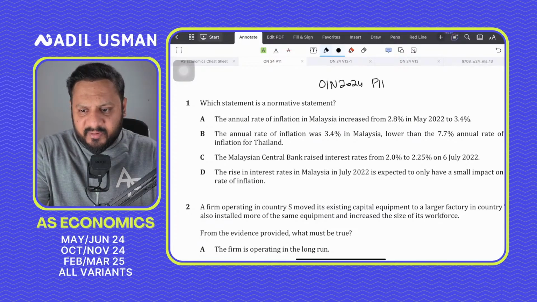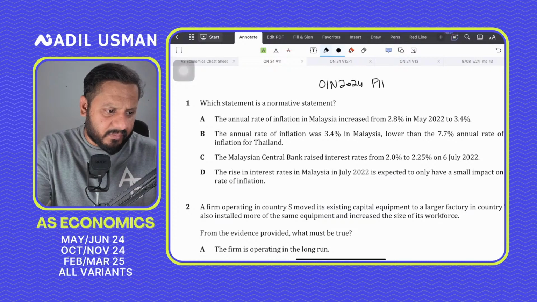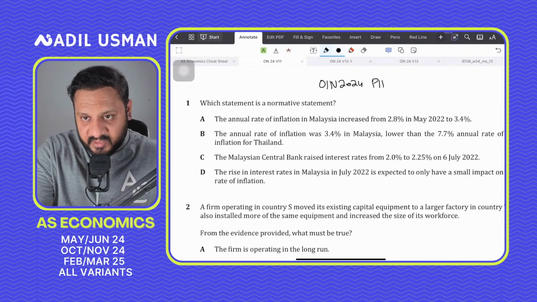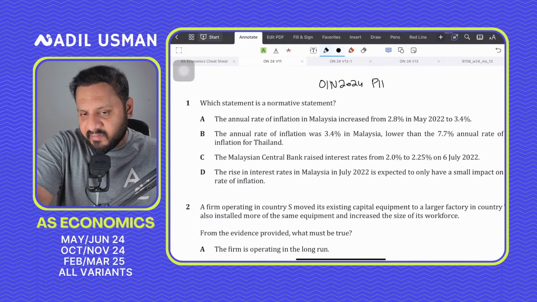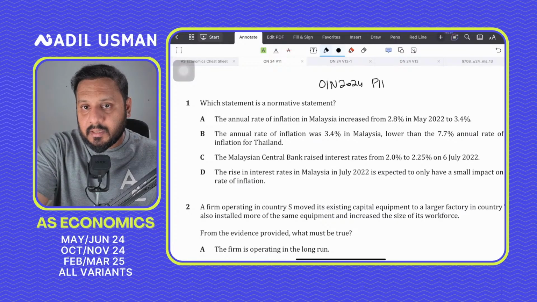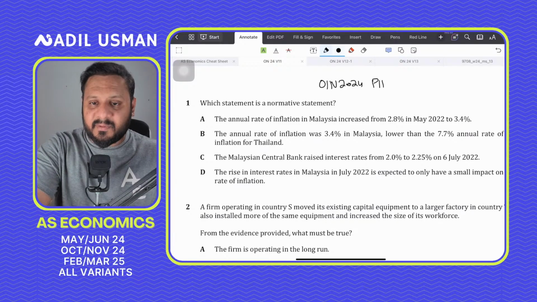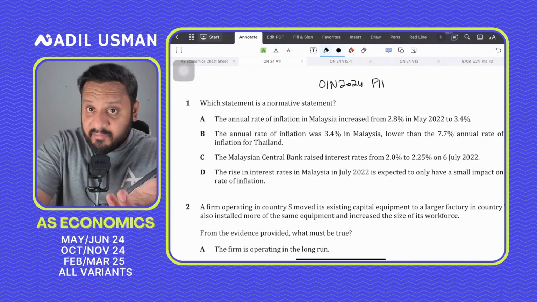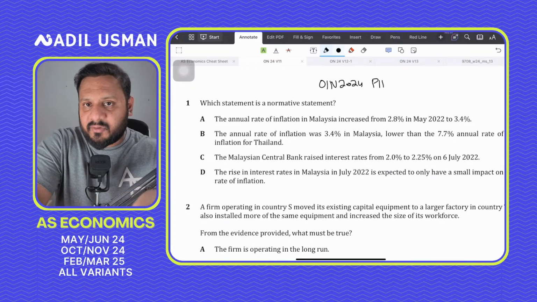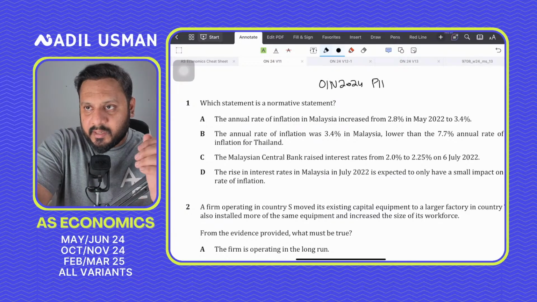The Feb March 25 paper is out. I have the Feb March 25 paper. But the thing is that the Feb March paper is very, very easy. It is very simple, like you don't need me to run you through the entire paper, especially if I've run you through the difficult one. So that is a paper that you can do on your own. Instead of doing Feb March 25 on the live stream, I would probably end up doing the paper for November 23.